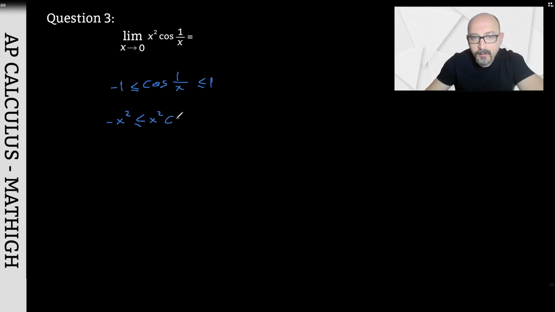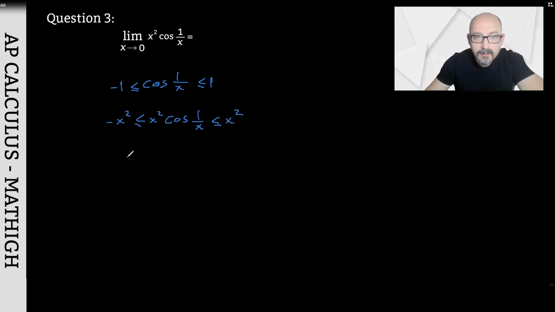The third question asks for the limit of x squared times cosine of 1 over x as x approaches 0. Let's apply the squeeze theorem directly here. First of all, we know that the cosine function is always between negative 1 and 1 for all angles. If we multiply everything by x squared, we get negative x squared is less than or equal to x squared times cosine 1 over x is less than or equal to x squared.